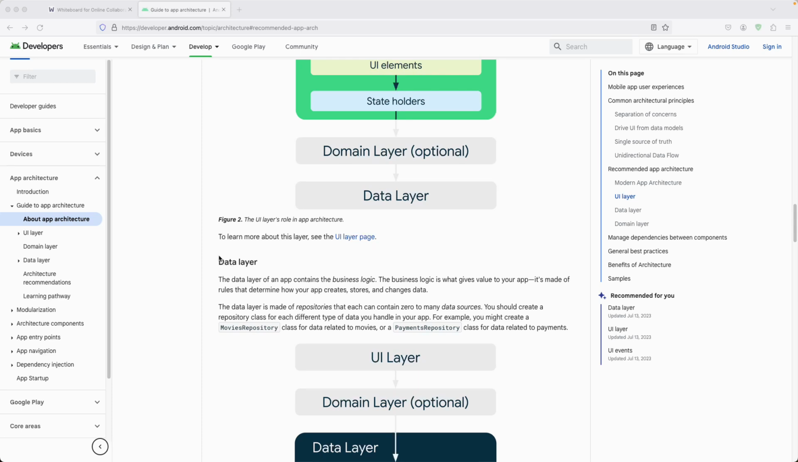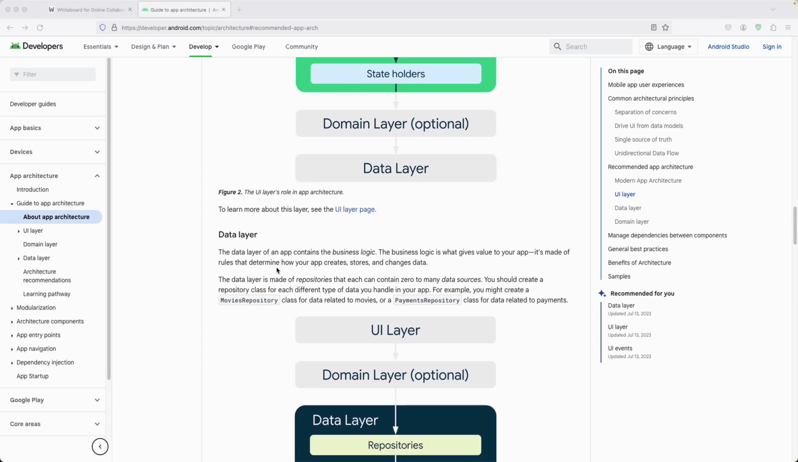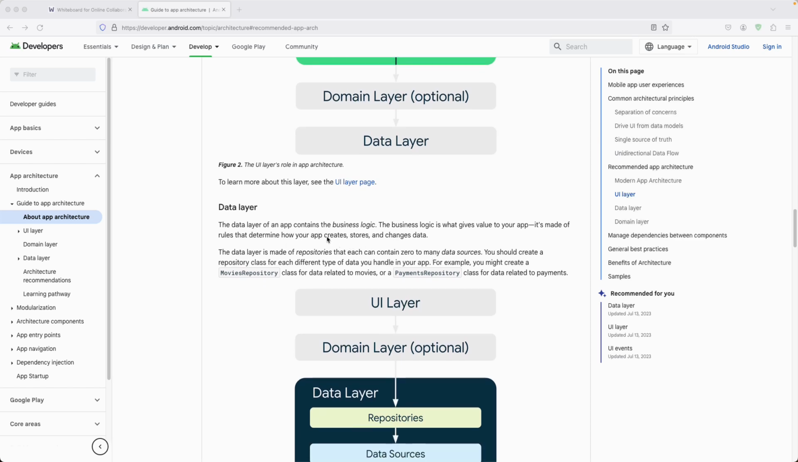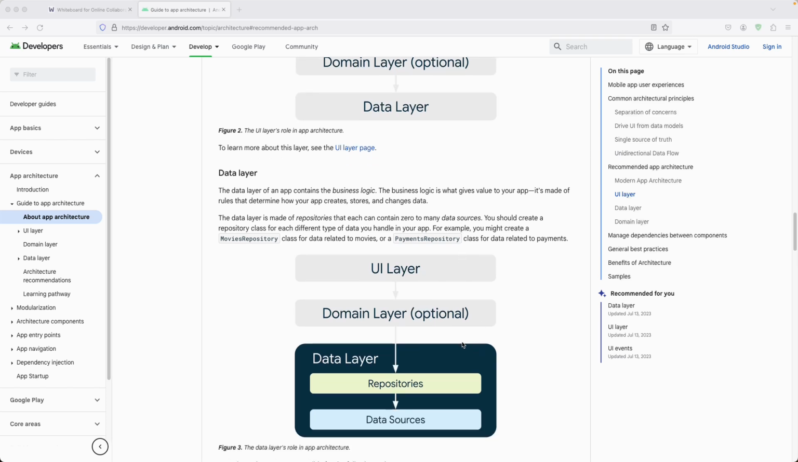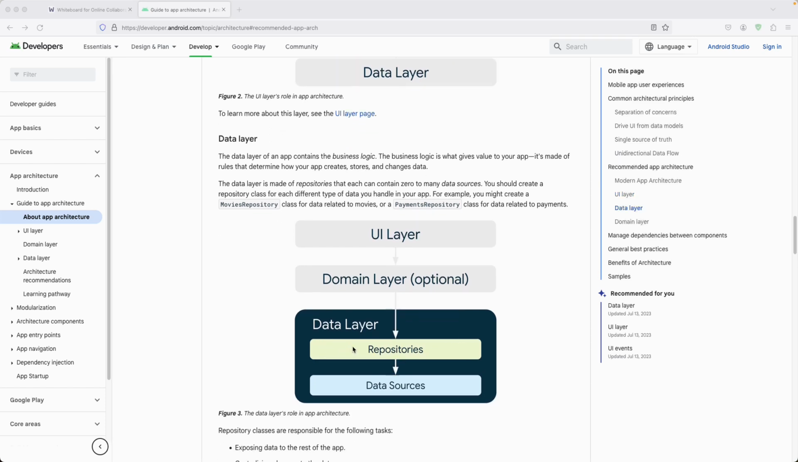And the next one will be the data layer. So the data layer of the application contains your business logic, right? The business logic is what gives value to your apps. It's made of the rules that determine how your app creates, stores, and changes data. So this is the most important: create, store, and change data. So all of those reside in the data layer.